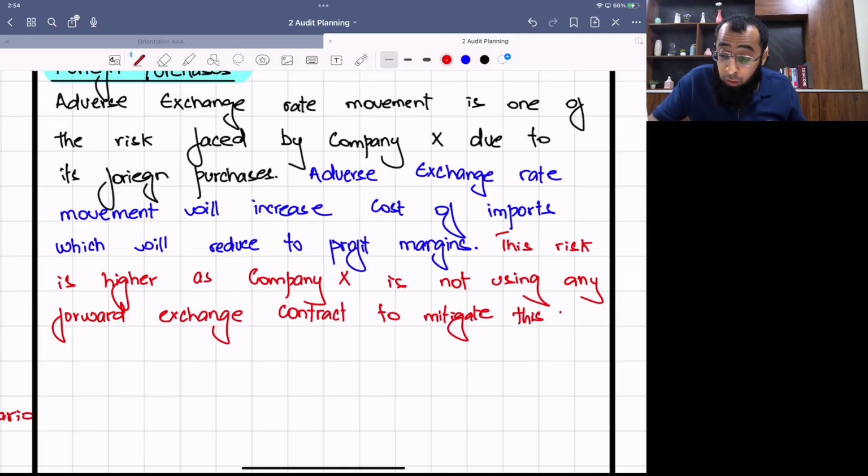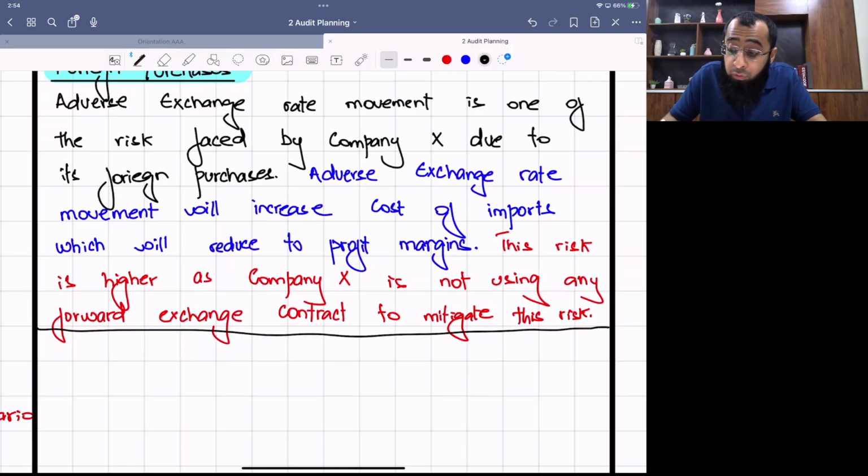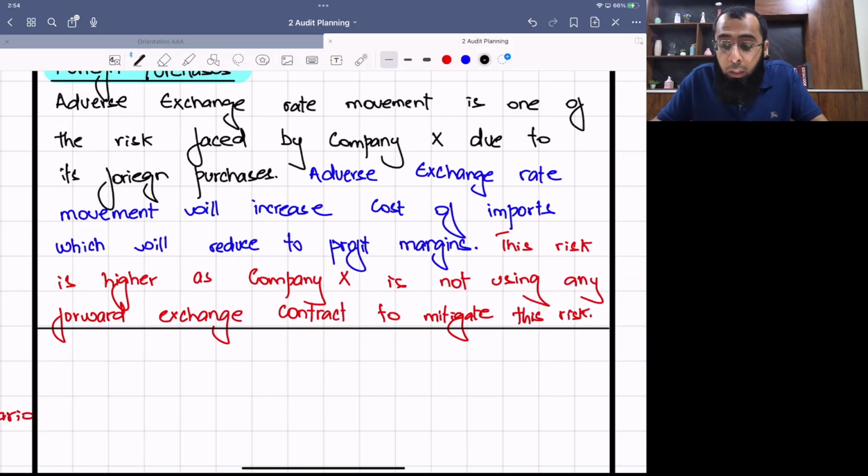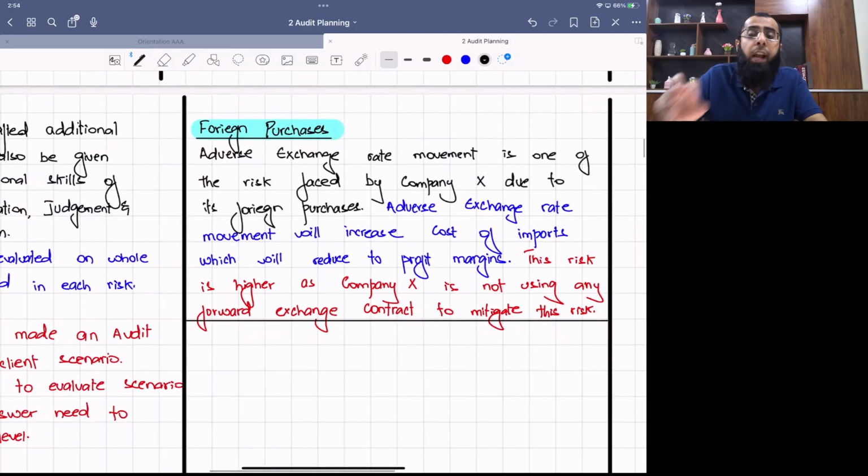Or you can say that maybe our foreign purchases are a too much percentage of total expense. So if there will be a slight movement in an exchange rate, our total cost will show a greater increase. For example, if we are importing a key raw material, a slight change in exchange rate will affect our cost of sales by a greater ratio. So anything in the scenario which can affect the scale of the risk.